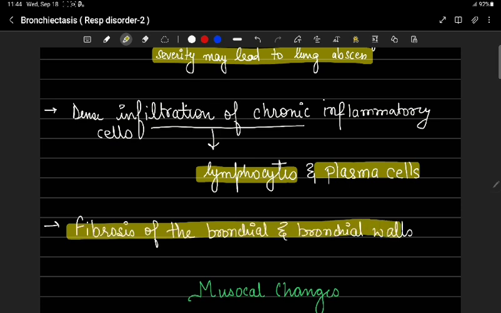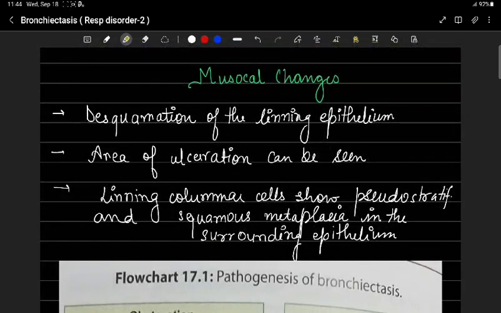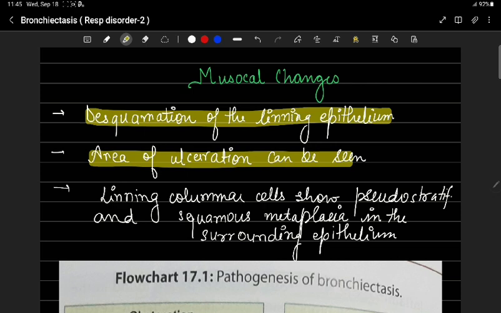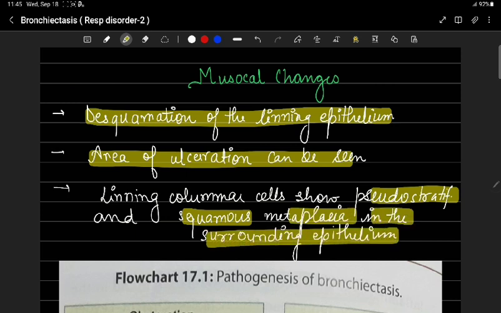It may result in partial or complete obstruction of the bronchial lumens. Mucosal changes: desquamation of the lining epithelium and areas of ulceration are seen. Lining columnar cells show pseudostratification and squamous metaplasia in the surrounding epithelium.